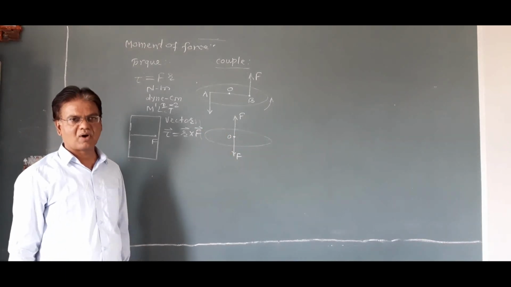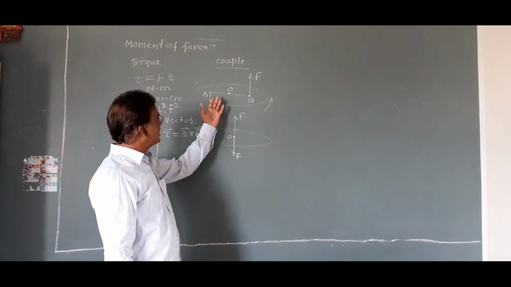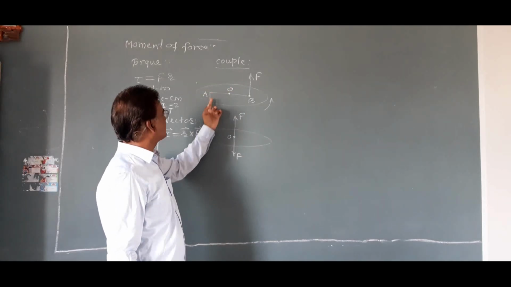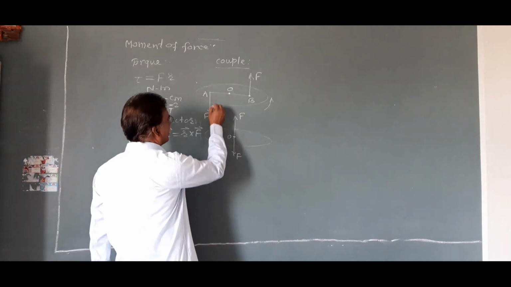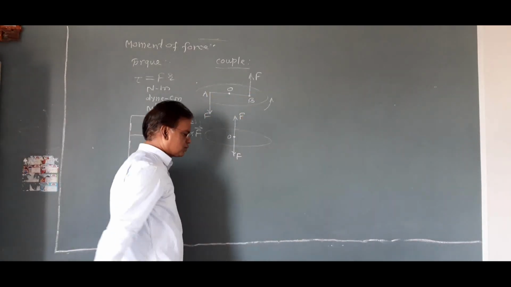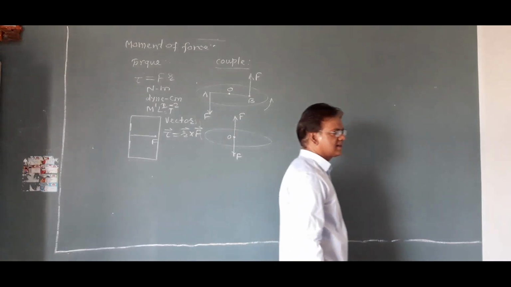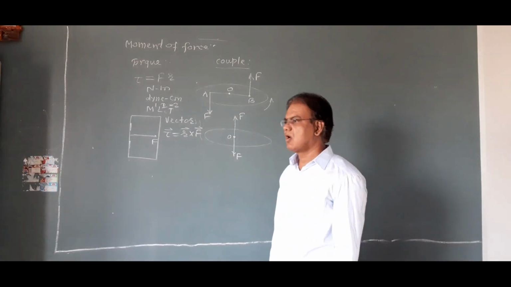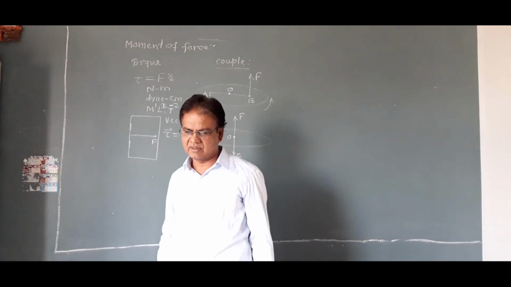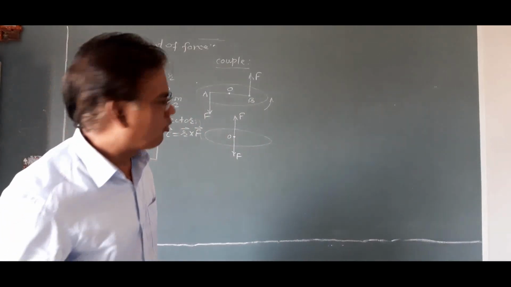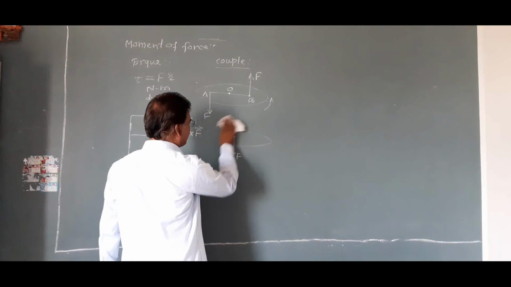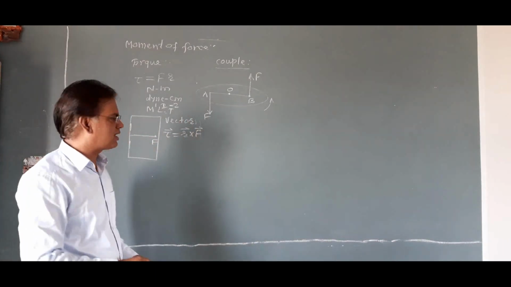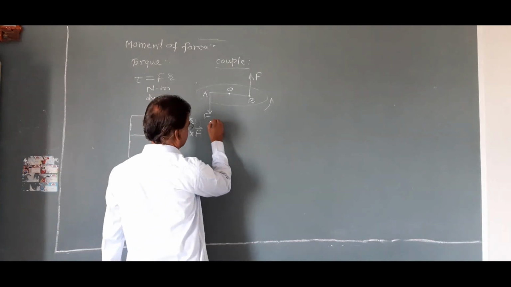Couple is not formed. And here, as these two forces are acting at points A and B, which are different points, we can say that a couple is formed on this body. And the ability of a couple to produce rotational motion is called moment of couple or torque.